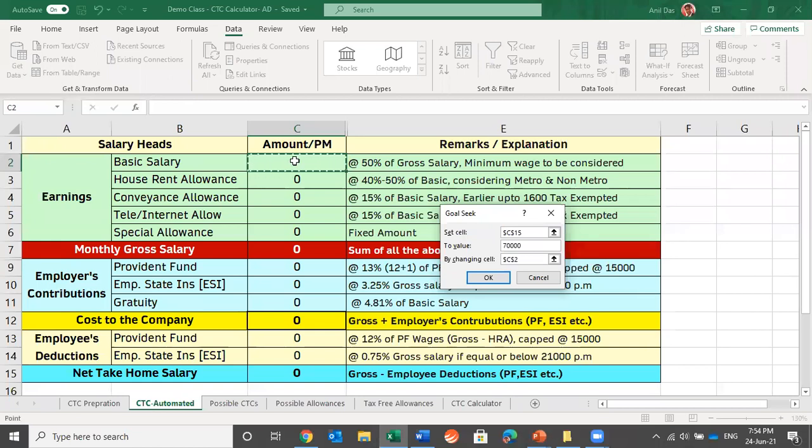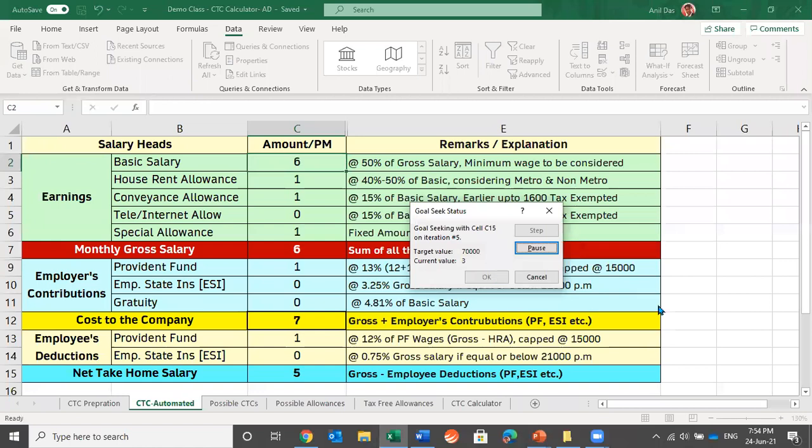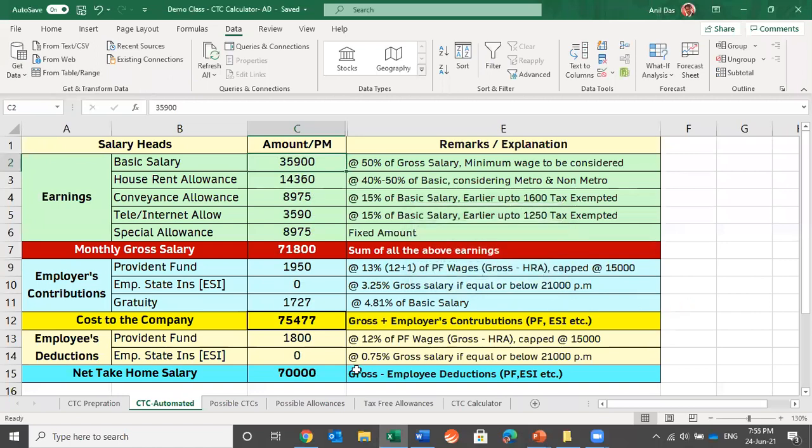Now, whatever breakup would be coming, that would be coming for 70,000 take home salary. We are not concerned about what would be the CTC. We are not bothered about the CTC figure. We are more concerned about the take home salary. We are trying to find out the salary breakup for 70,000 take home salary. I clicked OK. Now we have got the breakup of 70,000 take home salary in a second. So this is how it should be calculated.